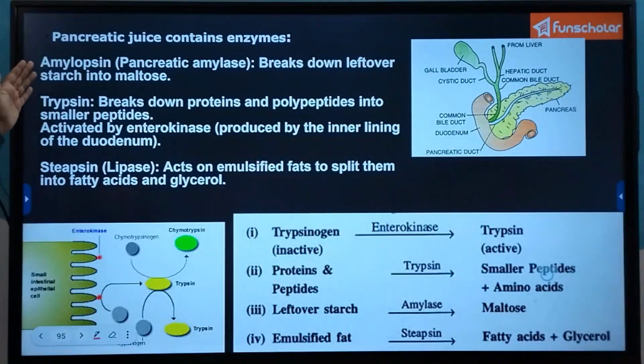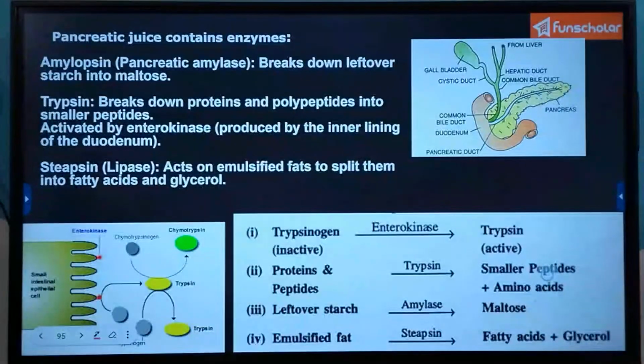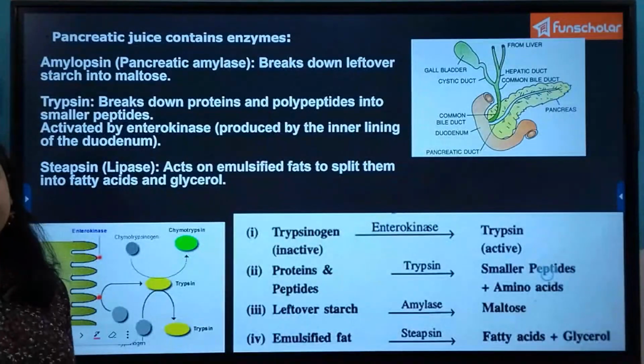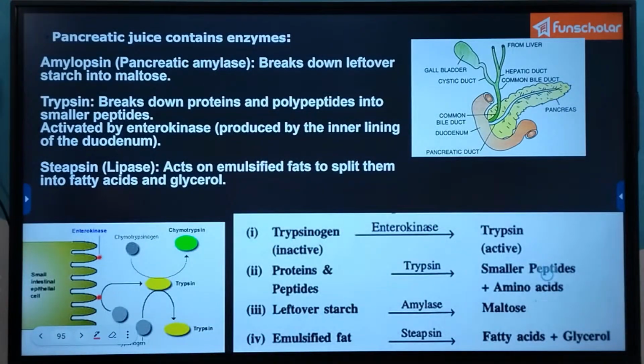So it contains amylopsin, which is nothing but the other name of pancreatic amylase, which breaks down starch into maltose. And then the intestinal juice, which contains disaccharidase, breaks down this maltose into two molecules of glucose, which is the simplest form of carbohydrate. Then trypsin breaks down the proteins and polypeptides into smaller peptides. And this trypsin is activated by the enterokinase enzyme, which is produced by the inner lining of the duodenum.